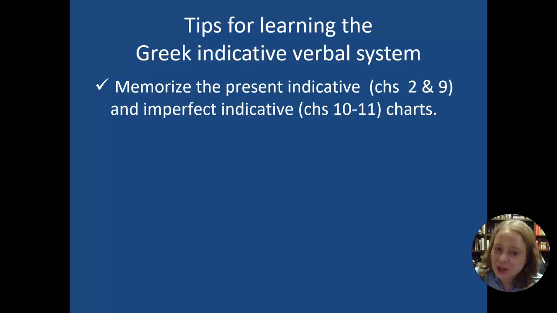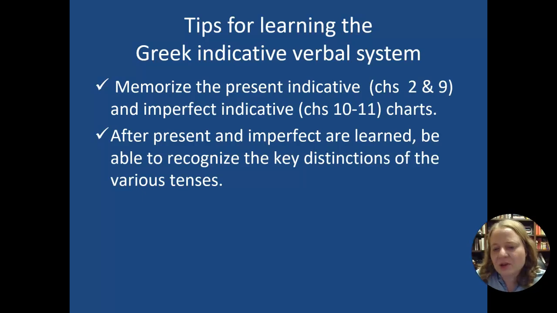And then we'll learn the middle passive of that, which is luomai, luei, luetai, luometha, lueσthe, luontai. Really important. And then I would also suggest that you learn the imperfect, the first version of the past tense, and by learning that, you're going to have a bunch of your baselines. If you focus on these next few chapters, you're really going to be able to nail the verbal system.